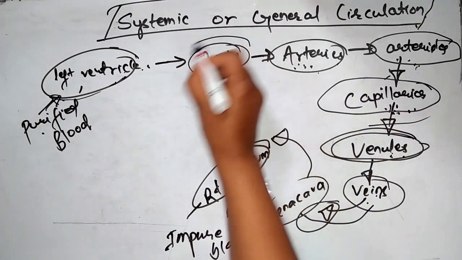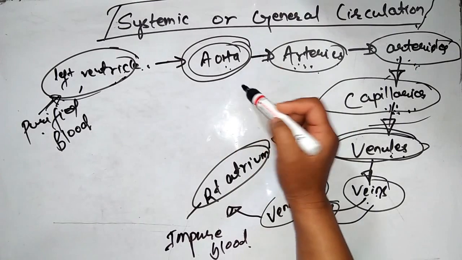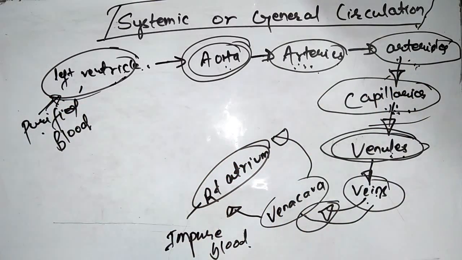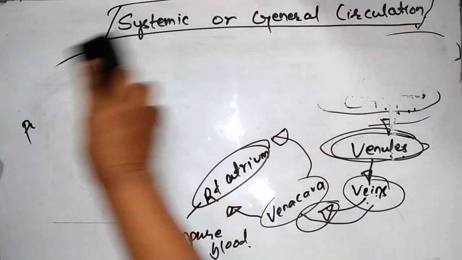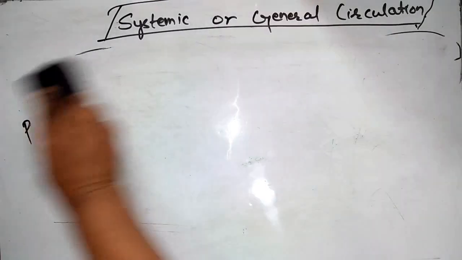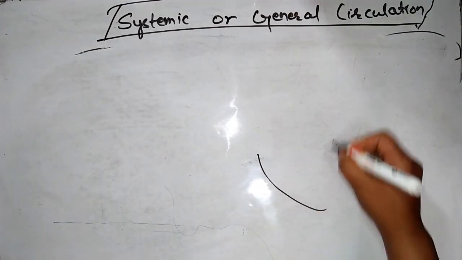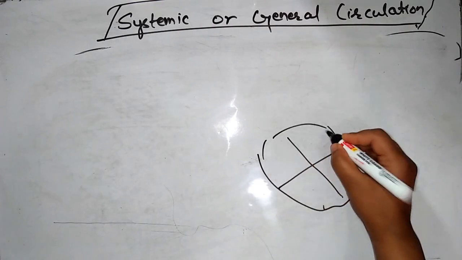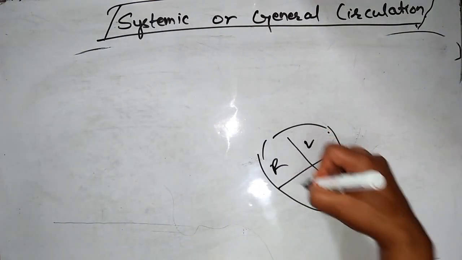Now let's talk about the aorta and its sub-branches. Here I will make a rough figure. This is the heart, and the heart has 4 chambers. This is left and this is right.